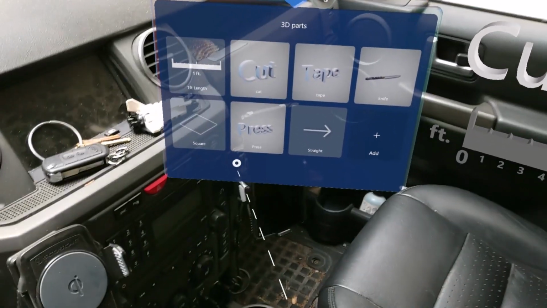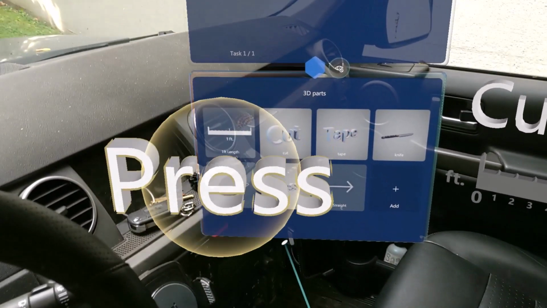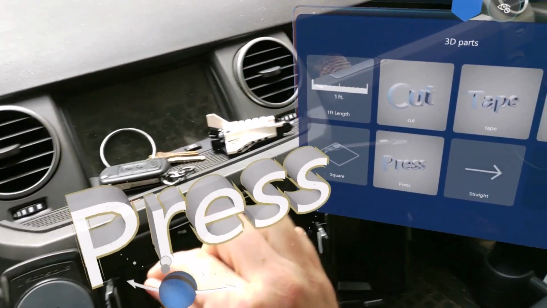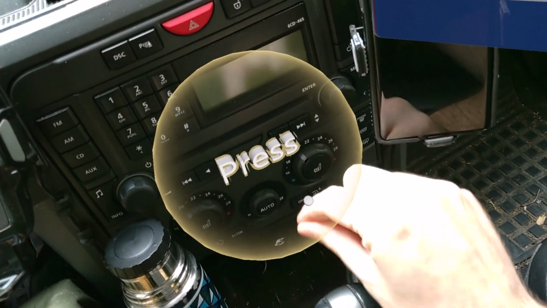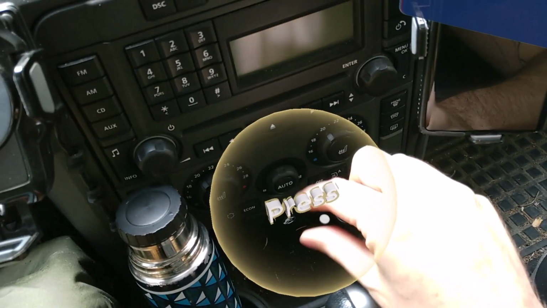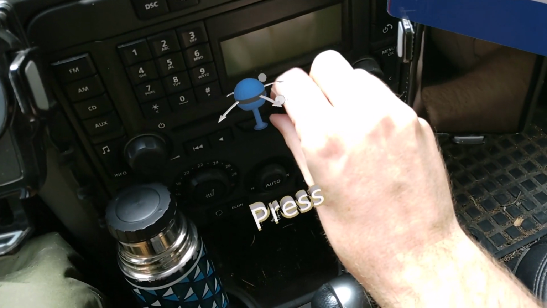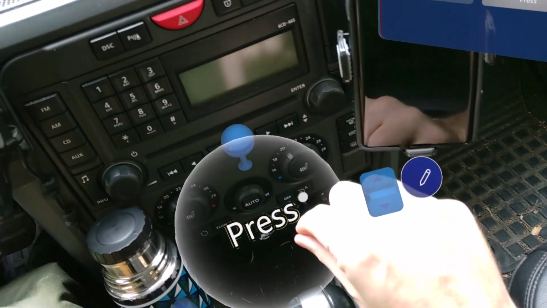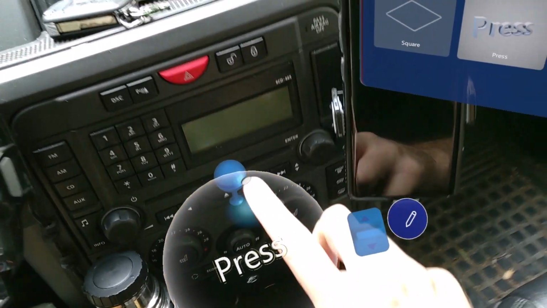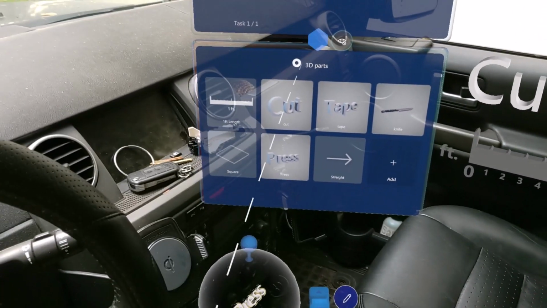Okay, and then we need to say where to press to put it in there. I can make these holograms really small too. And we're going to put it down here. It's good. We'll use this box shape.